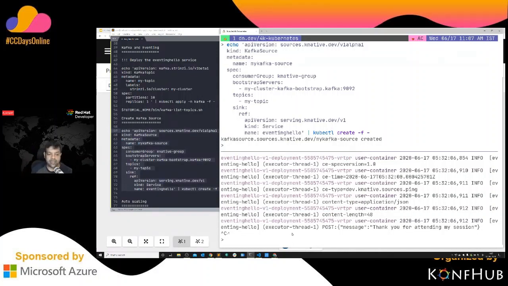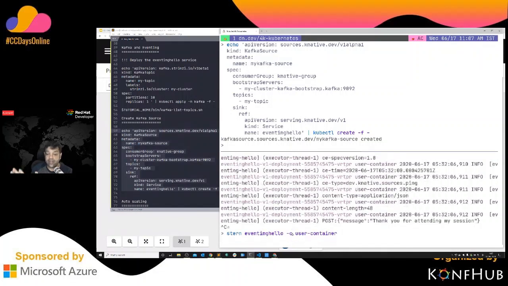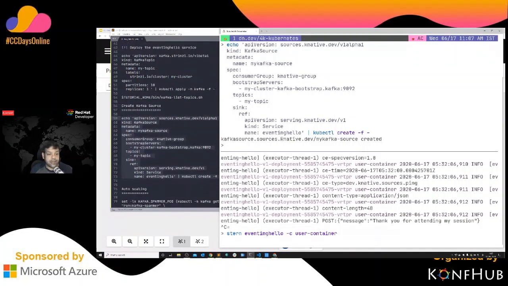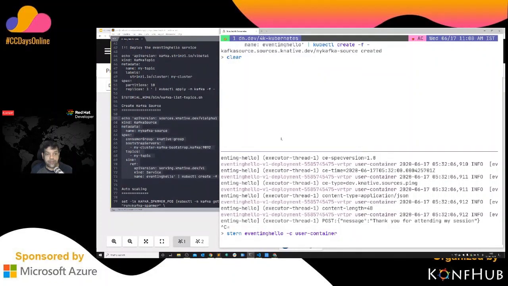Let's use Stern for a container. Right now we won't have any container, and that's the reason the logs are empty. So let's go and start the producer, the Kafka producer. Let me start again. I did not kill this, so let me go and delete this producer again.